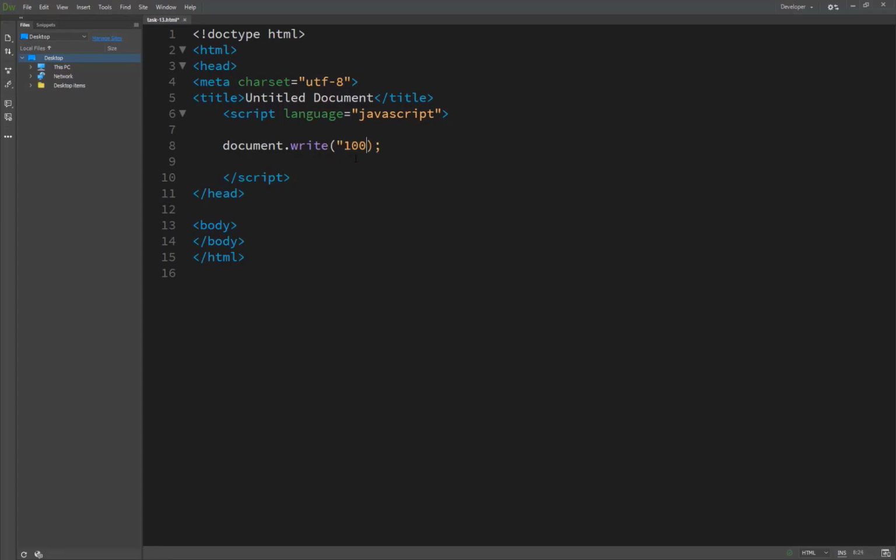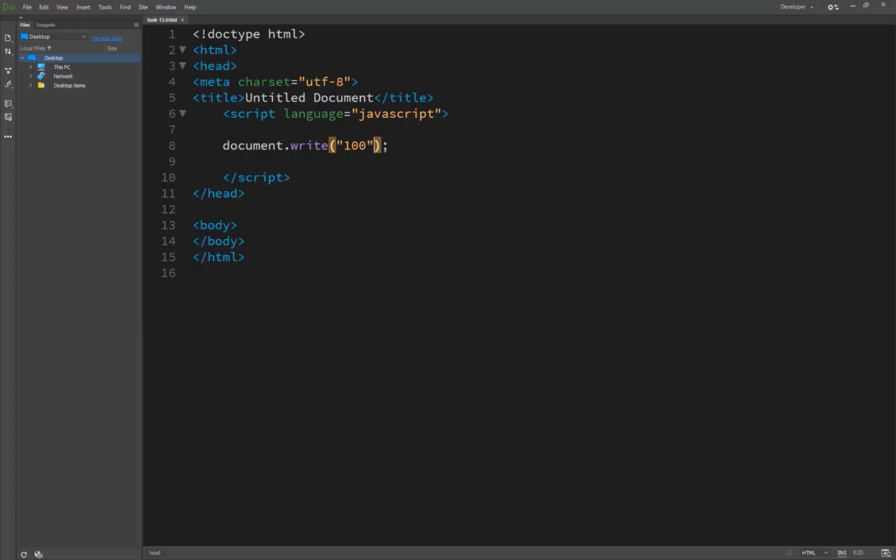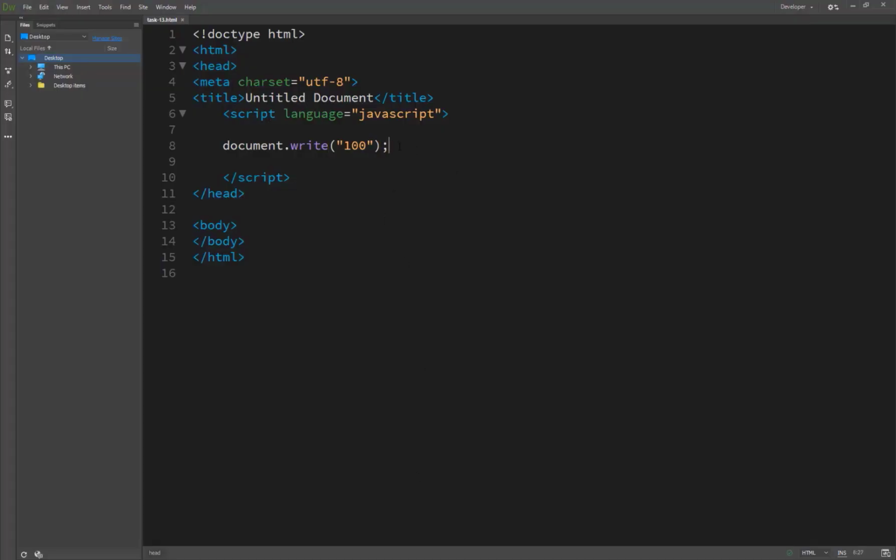But if we put it inside double quotes, it also shows here, but as a string. It's not a number, as JavaScript and the browser treat it as a string, a number as a string, but not a numeric variable.